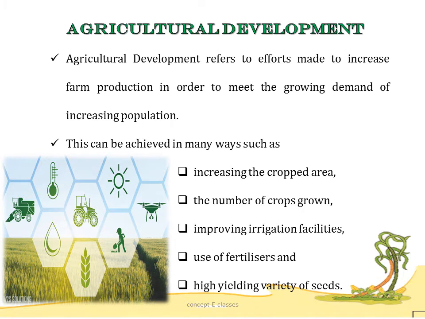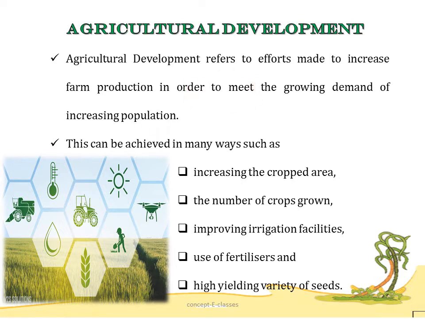Next we have agriculture development. Now what is agriculture development? Agriculture development refers to the efforts made to increase the farm production in order to meet the growing demand of increasing population.